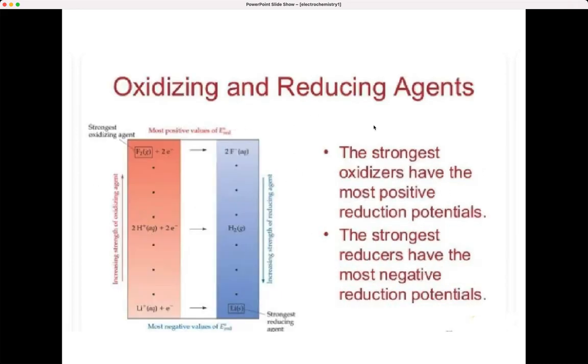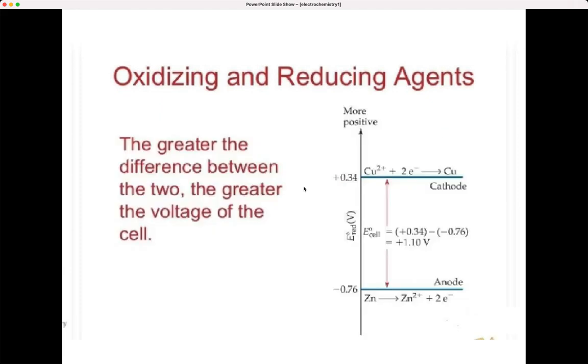Okay, now oxidizing and reducing agents. Here the strongest oxidizers have the most positive reduction potential, and the strongest reducers have the most negative reduction potential. The strongest oxidizing agent has the most positive values, and here is the increasing strength of reducing agent and increasing strength of oxidizing agent. You can go through this figure well. The greater the difference between the two, the greater will be the voltage of the cell. Just remember that, and you can see the values calculated here, 0.34 and 0.76; you subtract, you get 1.1 volt.